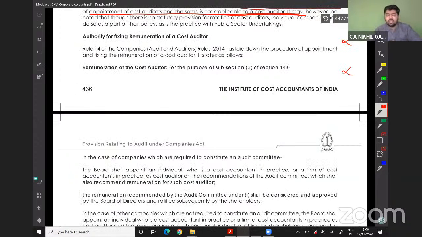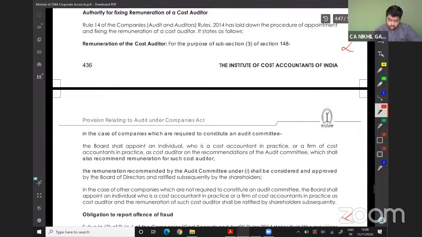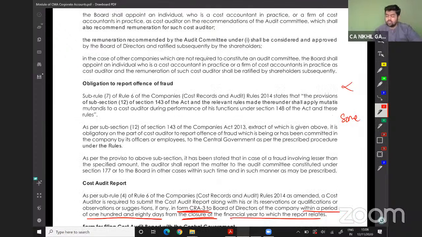Authority to fix the remuneration of cost auditor. The board of directors has an authority to fix the remuneration of cost auditor. Obligation to report offense of the fraud. This is the same which we have read in case of statutory auditor.